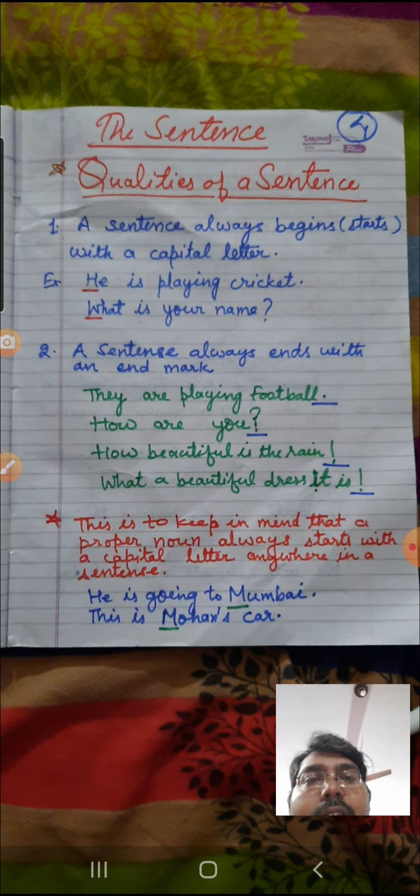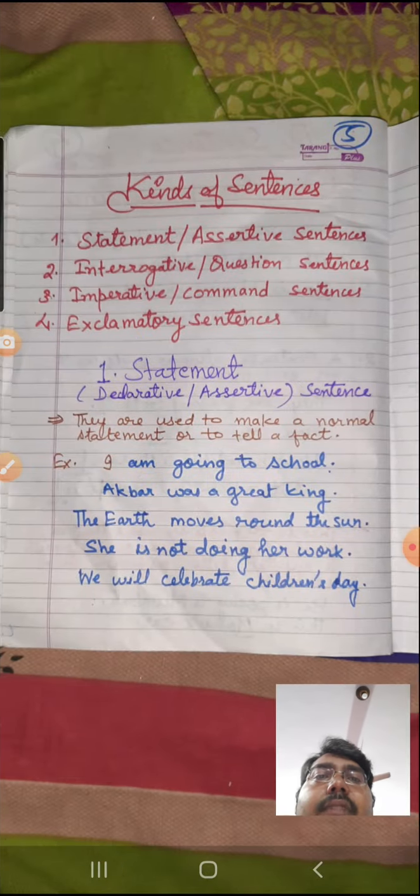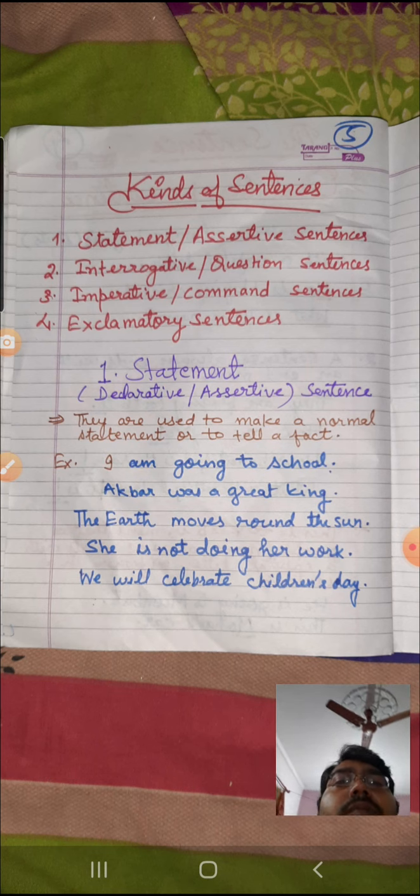And what are the qualities of a sentence? This we have read, that the sentence begins with a capital letter, and it ends with an end mark, whether full stop, question mark, or mark of exclamation. And also that if any proper noun comes in a sentence, that is also capitalized. So after this we move to the kinds of sentences.